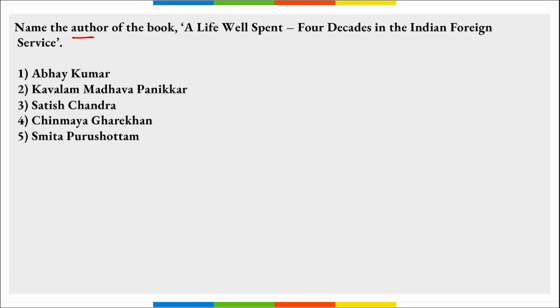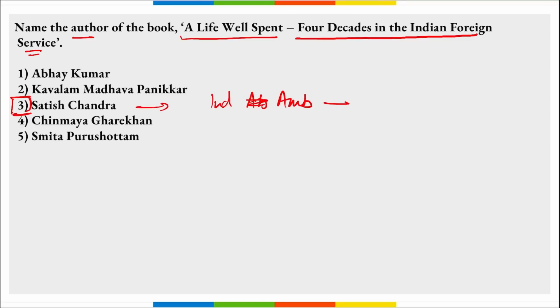Next, name the author of the book A Life Well Spent, 4 Decades in the Indian Foreign Service. This book, that is A Life Well Spent, 4 Decades in the Indian Foreign Service, was authored by Satish Chandra. Correct? He is an Indian ambassador. Correct? And he has authored this book A Life Well Spent, 4 Decades in the Indian Foreign Service.